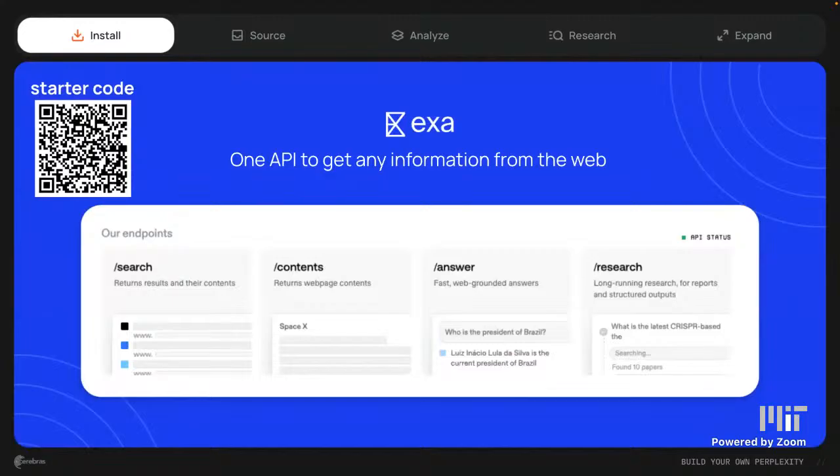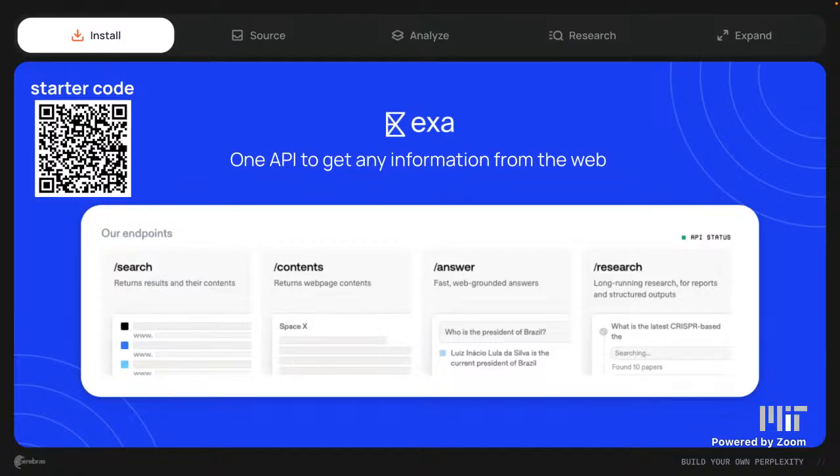So to give more information on what Exa is and how it's used here, Exa is both a RAG tool and a search tool, basically to give LLMs context for the web. They've got a couple endpoints: search, contents, answer, and research. All of these are various functions that help your LLM connect to the web and gather information.